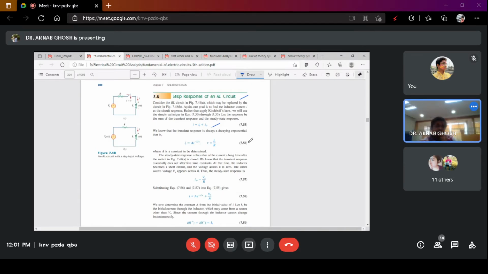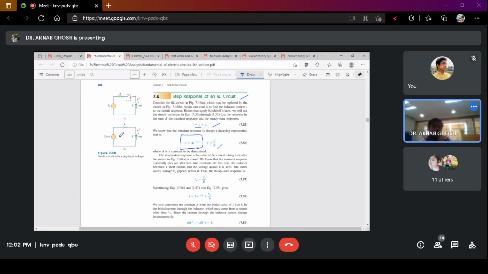So what is I transient? This you have already studied. For a source-free RL circuit, the transient response of I was I equals A, that is the initial condition, which you can term as I0 as well, into e to the power minus t by tau. And your tau was equal to L by R. So this is the transient current response, and this is the time constant when you are considering just this transient part. What is the steady state part?